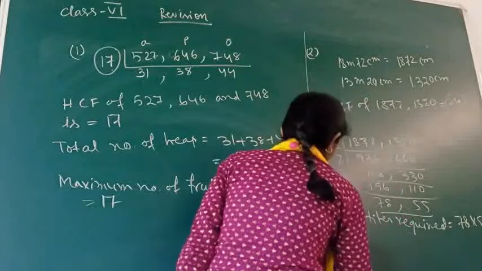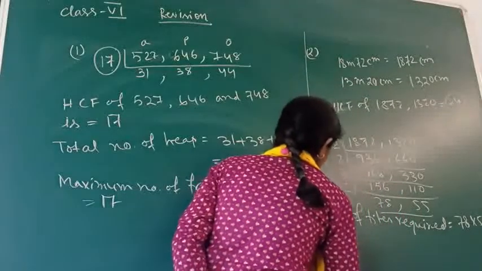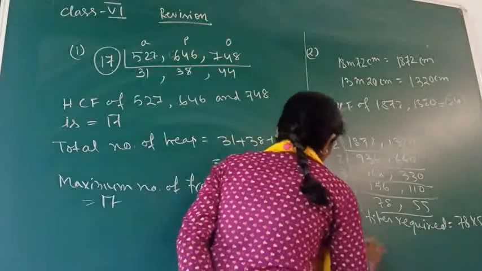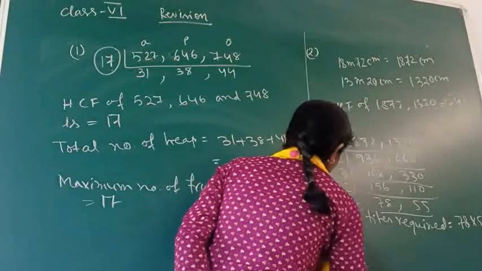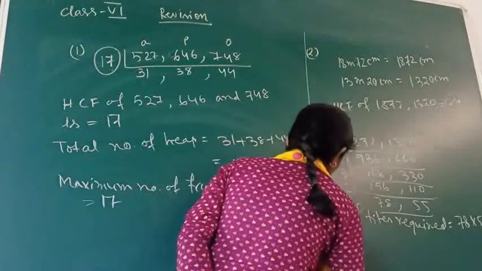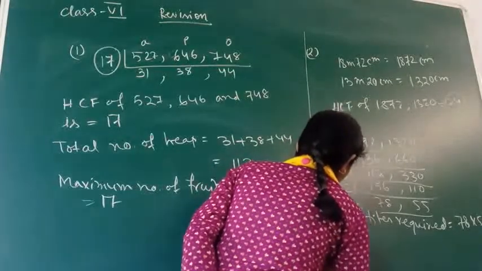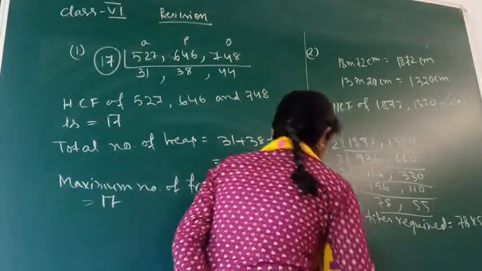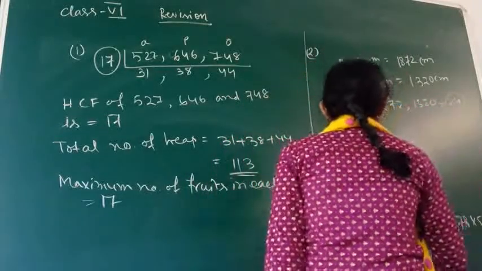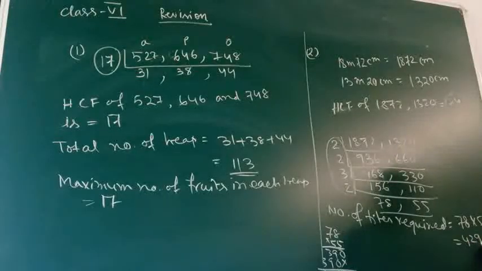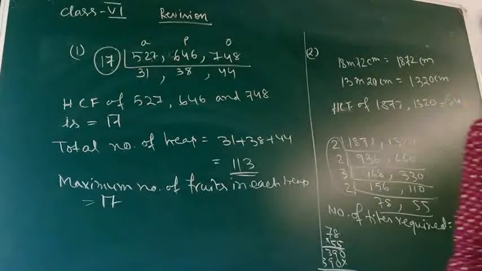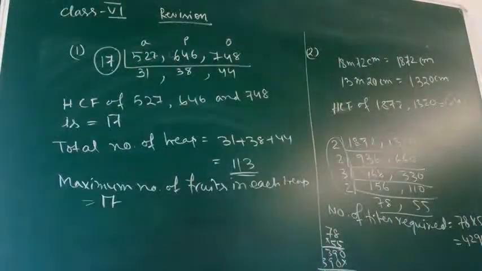So let's multiply this. I am doing it here on the graph. You also can cross check the answer. So what are we getting? Yes, so the number of tiles required will be 4290. Yes, I hope you people have got the answer.